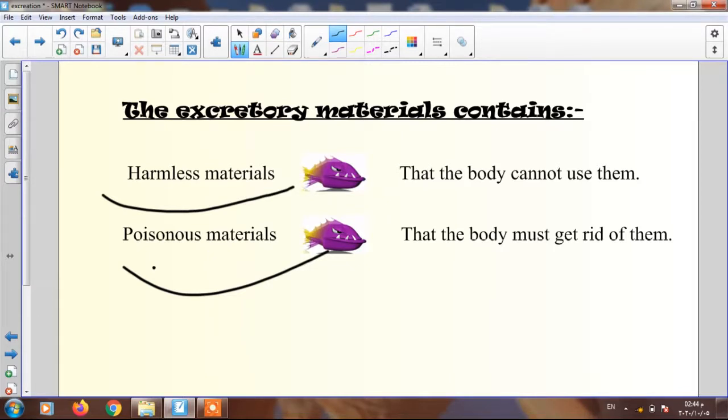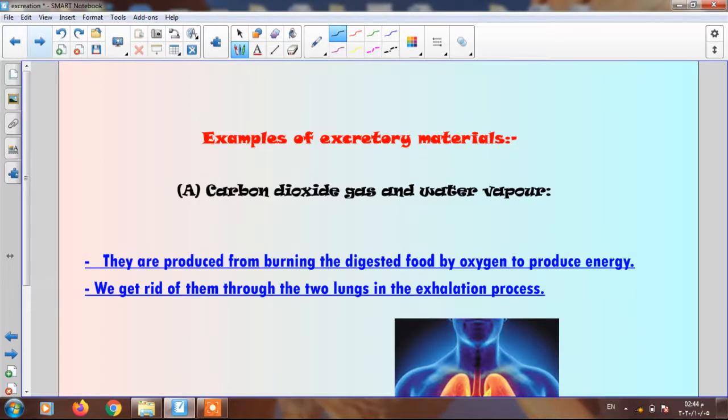Now let's talk about the excretory materials. Number one, like what? Like carbon dioxide and water vapor. So the first example of the excretory materials is carbon dioxide and water vapor.